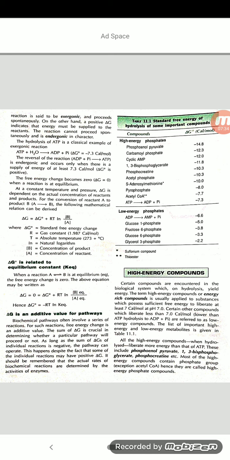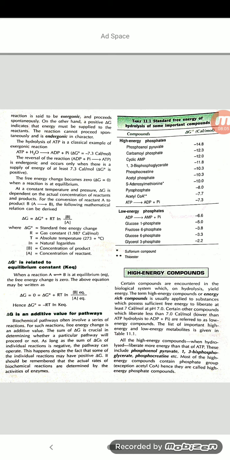In the reversal of the reaction, the ADP reacts with phosphate, phosphorylation takes place, and ATP forms. This is endergonic and occurs only when there is a supply of energy of at least 7.3 calories per mole. That is, the standard free energy delta G degree is positive.